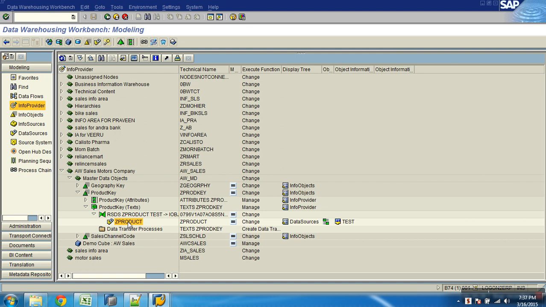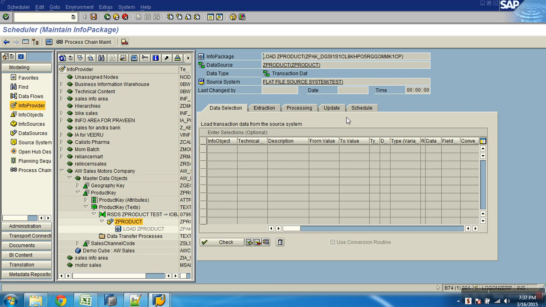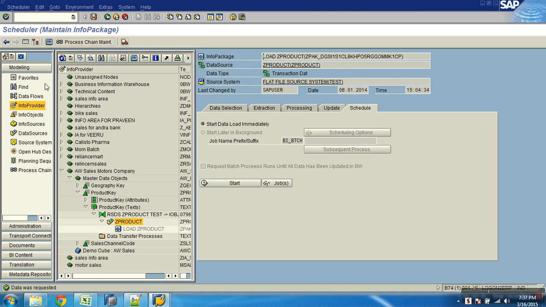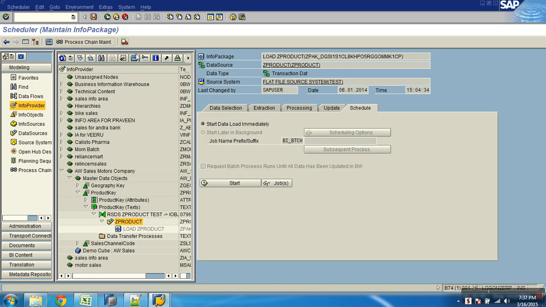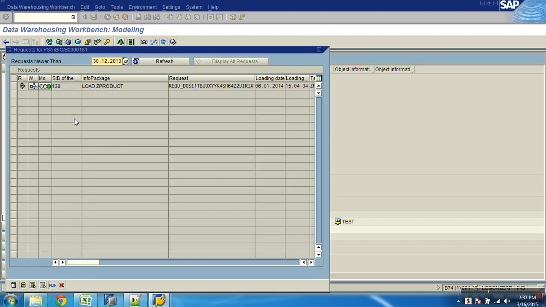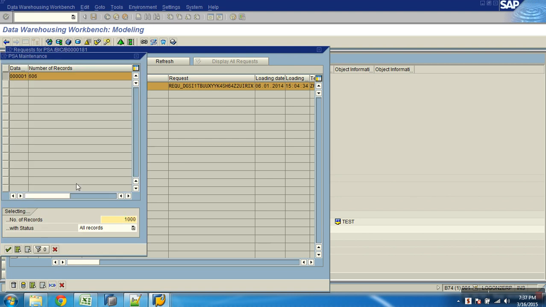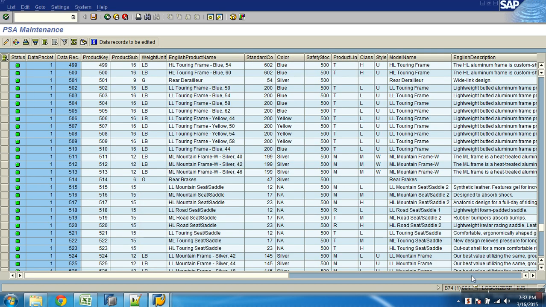Now let me just run the info package, create info package. Let it go. But you said you will use the info source. Again you get confused. No need. Not mandatory. So once done, now data is coming to the data source first. I can show you that. So in this way, can one data source be connected to multiple targets? Yes, yes. One data source can be connected to multiple targets. You see all those, forget about it. It's all coming. Okay, boss? Fine.